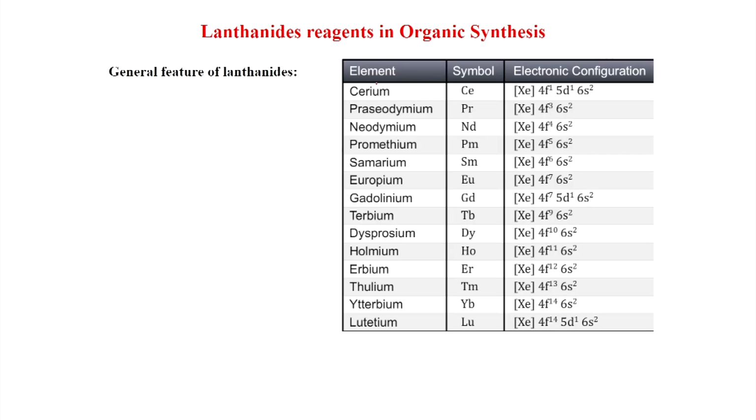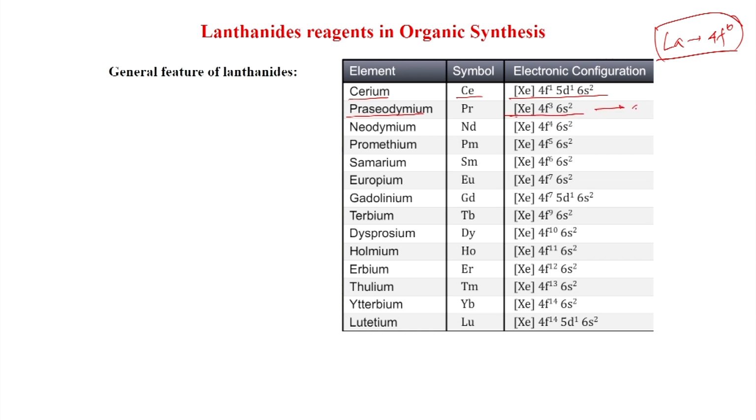After lanthanum, lanthanum actually has 4f0. That is why sometimes it is not called a lanthanide, but because its properties are similar to other lanthanides, sometimes it is called a lanthanide. So, here we see cerium, this is the symbol, and this is the electronic configuration 4f1 5d1 6s2, and praseodymium.